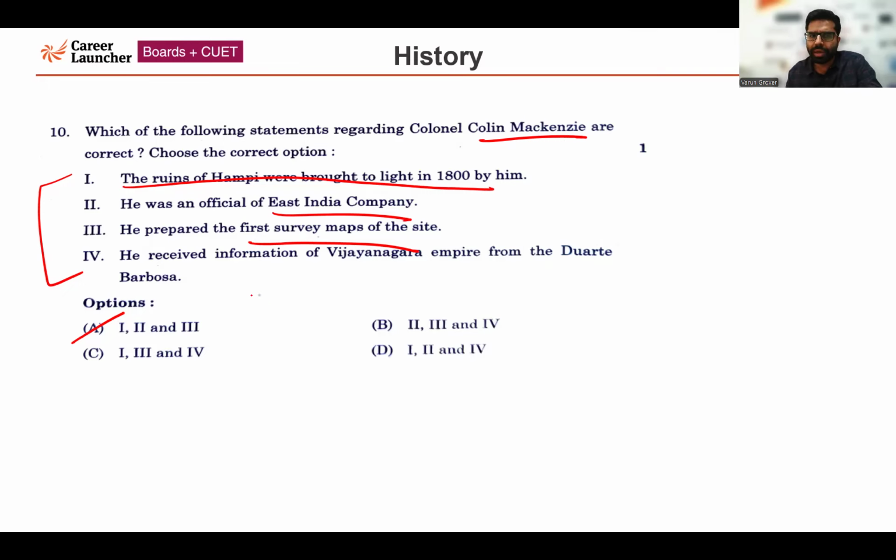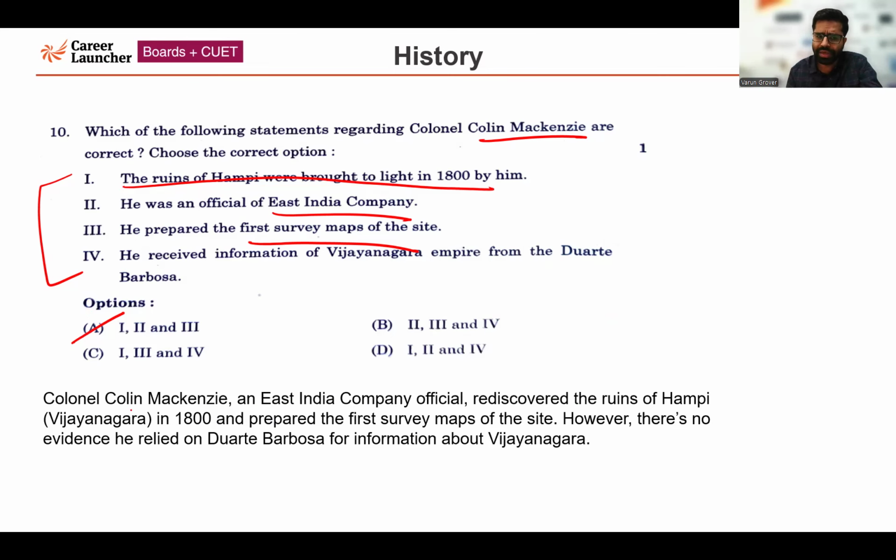When it comes to Duarte Barbosa, he was not related to Colin Mackenzie, and he did not provide information of the Vijayanagar Empire to Colin Mackenzie. So the correct answer for this question is option A, 1, 2, 3. There is no evidence that Colin Mackenzie relied on Duarte Barbosa for information about Vijayanagar. So the correct answer is option number 11.